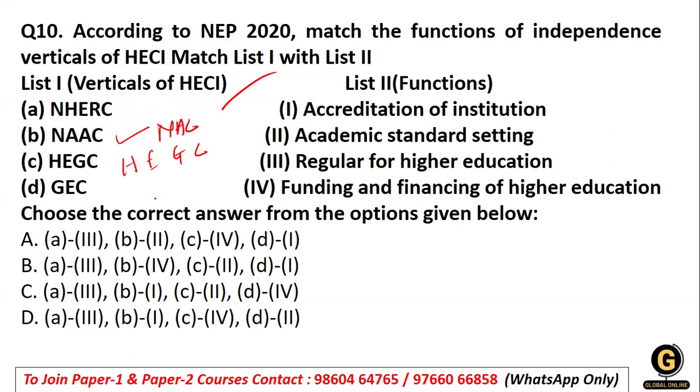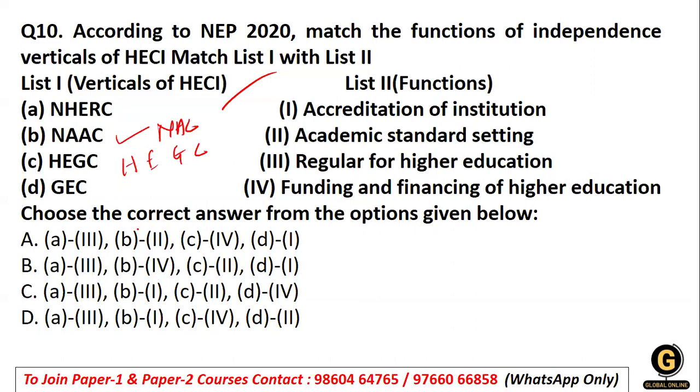So the NHERC, that is the first vertical, is the highest regulator of the education sector. Then we talk about NAC. It talks about accreditation, that is the Meta Accrediting Authority. When we talk about the Higher Education Grants Council, it's about funding. And then the General Education Council is about the educational programs.